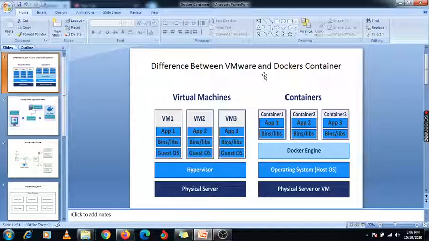Also, there is no data recovery and backup in this container. So if you require to back up or recover your data, it is not possible under Docker. So these are the basic advantages and some disadvantages of these containers.